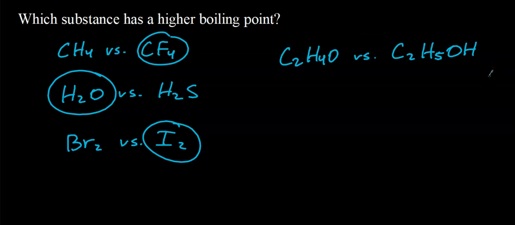A little bit more complex. So see if you can draw, actually, I'll help you with the structural formulas for these. So there's the structural formula for ethanol.